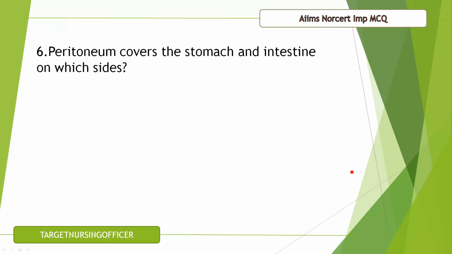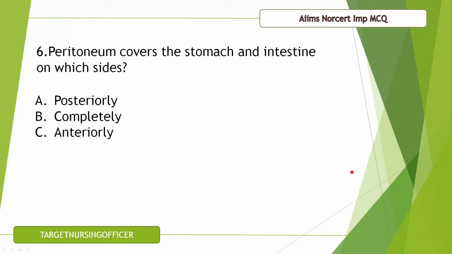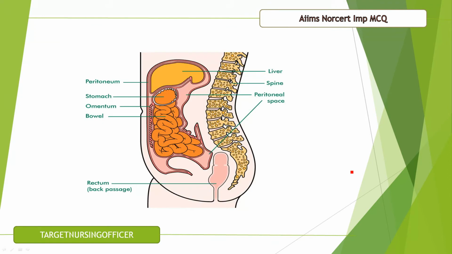Question number 6. Peritoneum covers the stomach and intestine on which sides? A. Posteriorly, B. Completely, C. Anteriorly, D. Laterally. The correct answer for this question is B, that is completely. Here you can see the peritoneum covers the stomach and intestine completely.